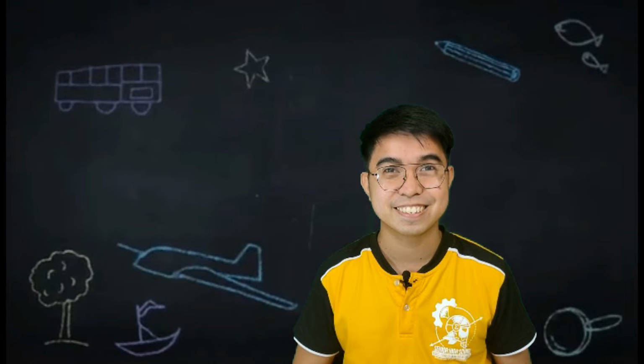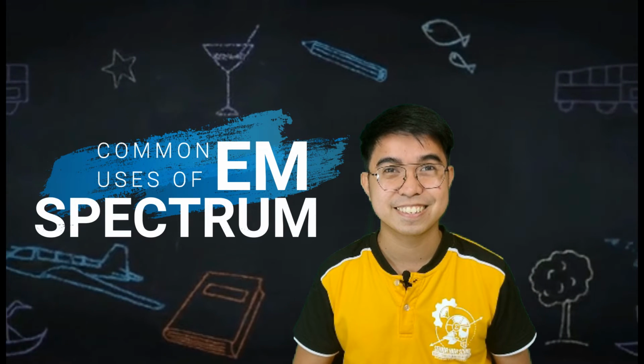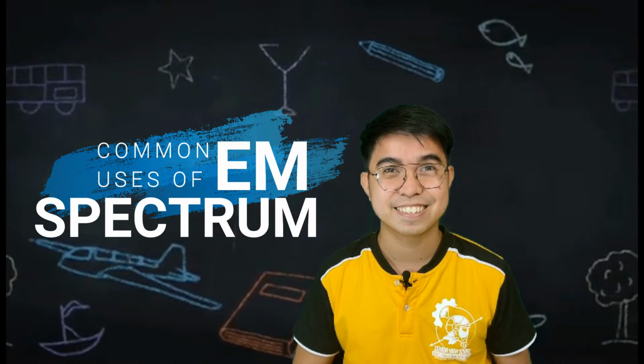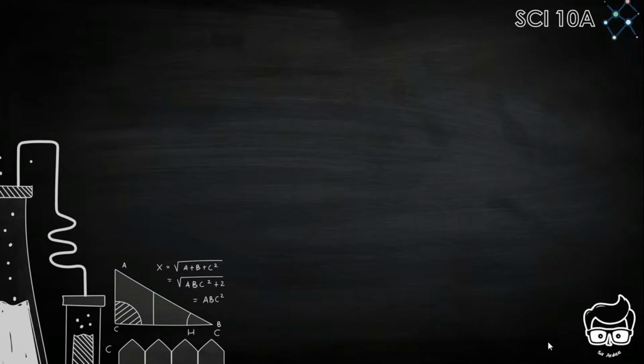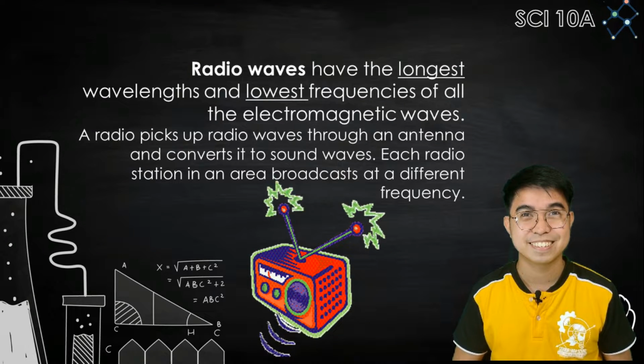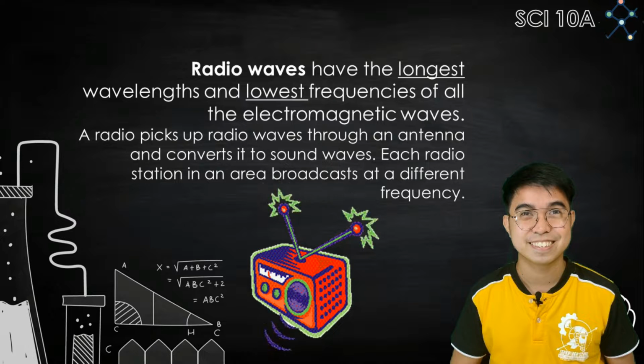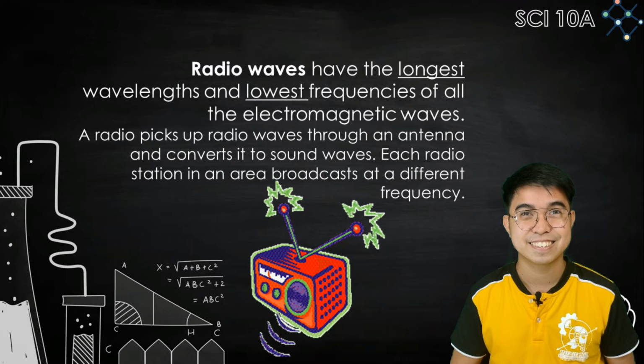Now that we already know what EM waves are, let's discuss different types of the EM spectrum and their uses in our daily lives. First are the radio waves. Radio waves have the longest wavelengths and lowest frequencies of all the electromagnetic waves. A radio picks up radio waves through an antenna and converts them into sound waves. Each radio station in an area broadcasts at a different frequency.